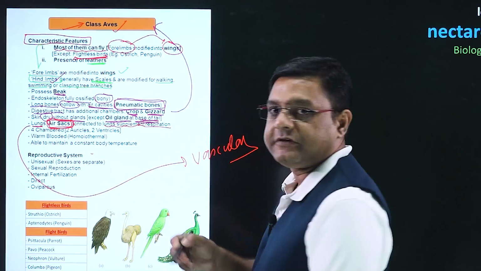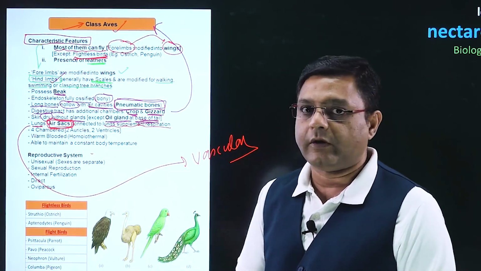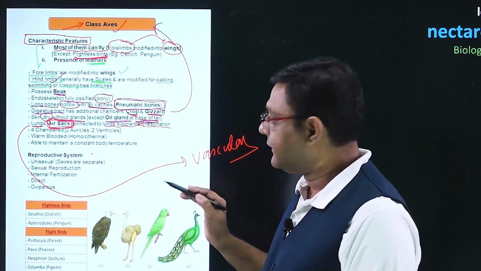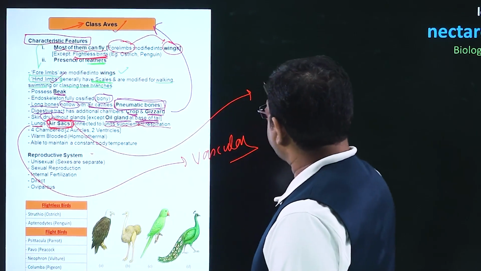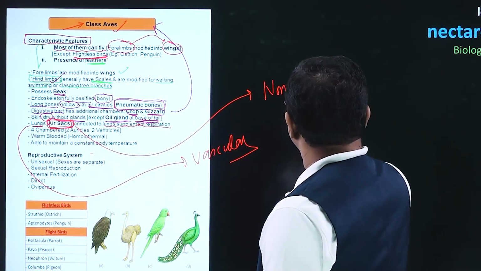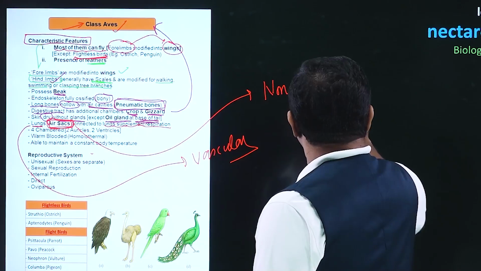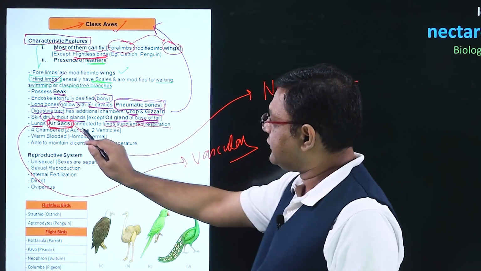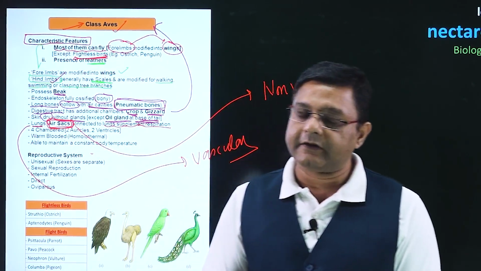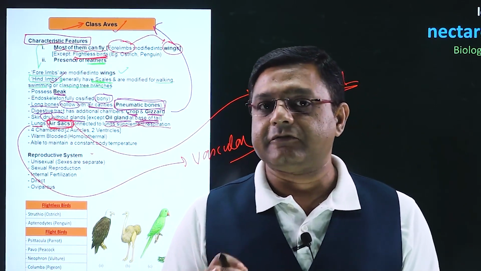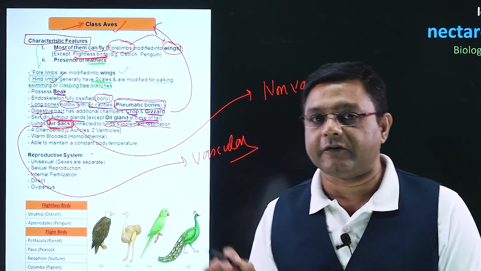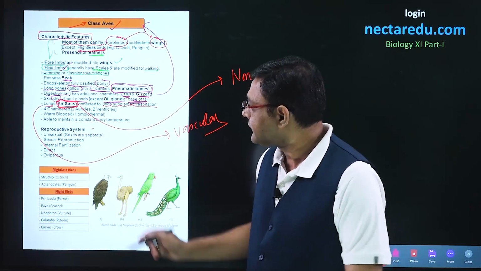That is, exchange of gases, exchange of O2 and CO2 will happen in the lungs, but these air sacs are non-vascular. So there will be no diffusion or exchange of gases in air sacs. Air sacs will just serve the function of storing air.